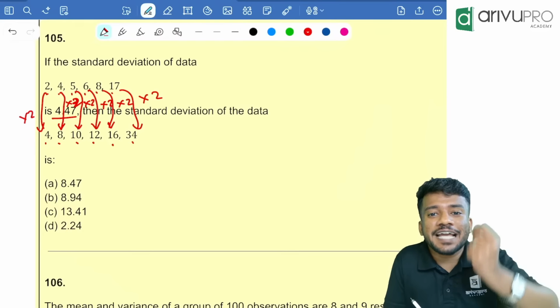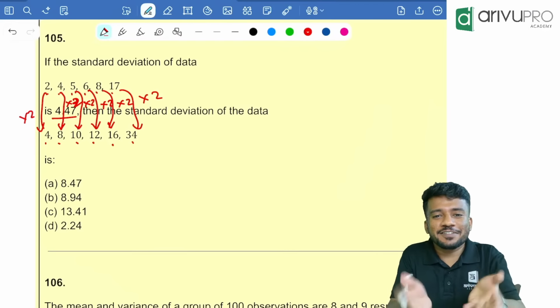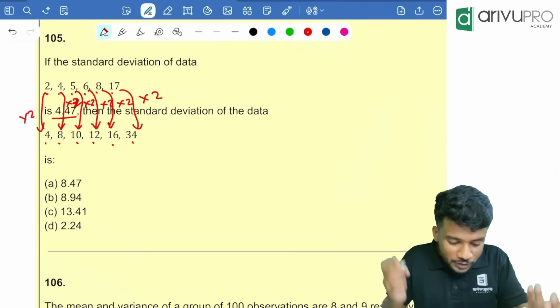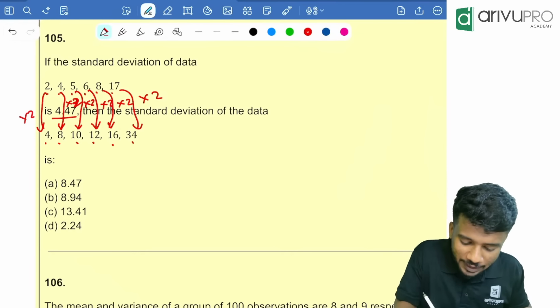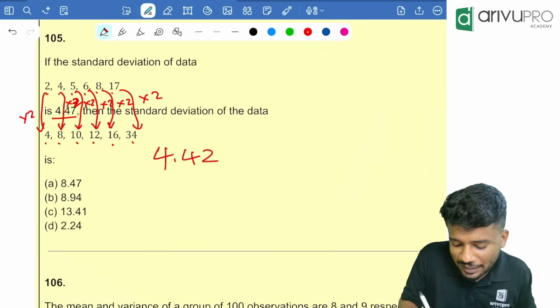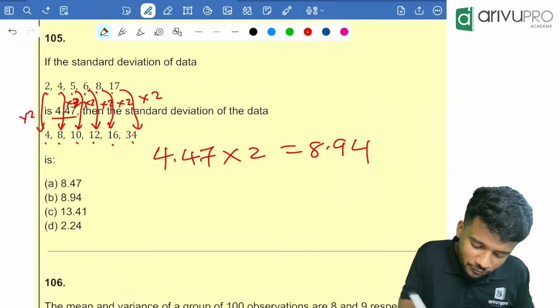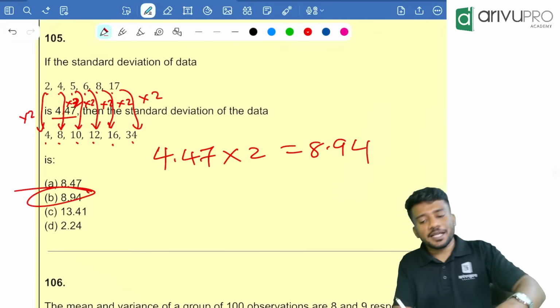What will happen to standard deviation? People, change of scale means our original value will also get multiplied. That means 4.47 into 2 is equal to 8.94. Option B is your answer.